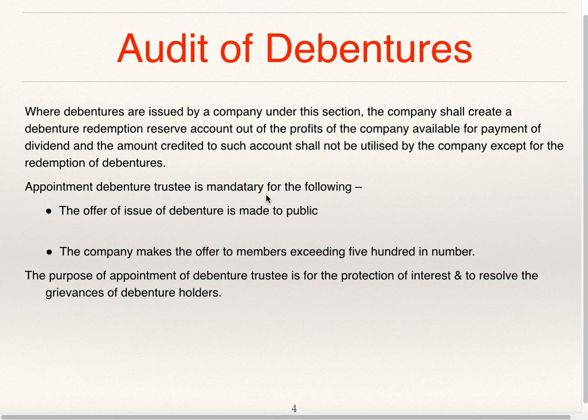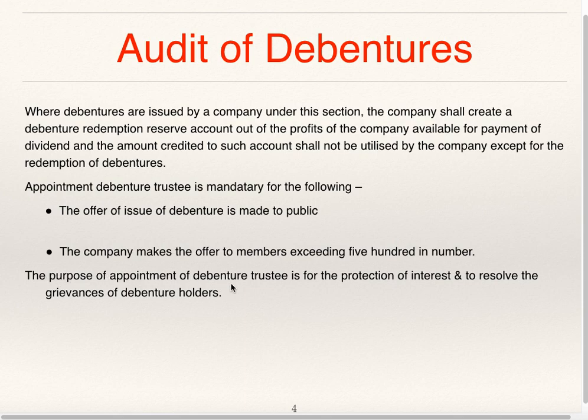Appointment of debenture trustee is mandatory for the following. It is compulsory to appoint debenture trustees in the following cases. The offer of issue of debenture is made to the public. The company makes the offer to members exceeding 500 in number. So if the number of debenture holders is exceeding 500 and if it is a public issue, then appointment of debenture trustee is compulsory.